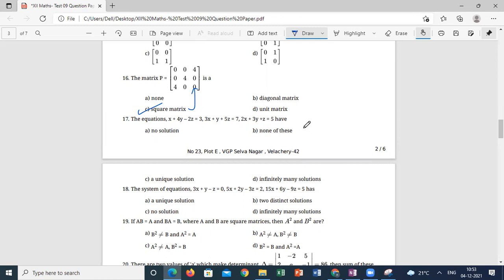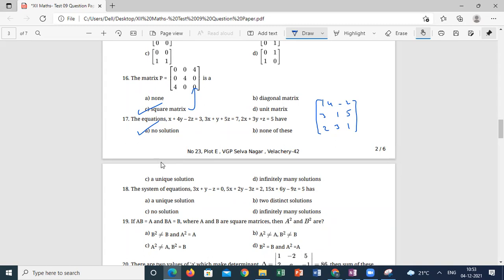Next one, 17th question. The matrix is 1, 4, minus 2, 3, 1, 5, 2, 3, 1. Find the determinant. If the determinant is 0, based on the determinant only you can say no solution, unique solution, infinitely many solutions, or none of these. Where you are getting the determinant as 0, then it doesn't have any solution.